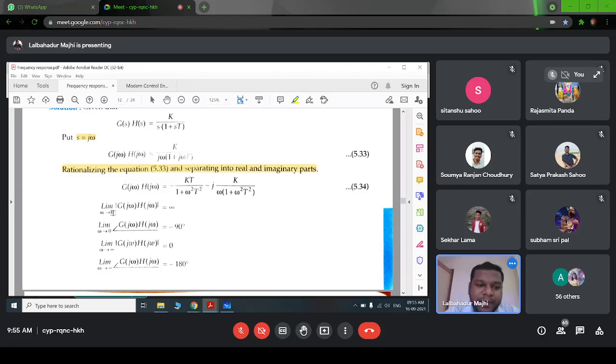When omega equal to 0, the magnitude of our transfer function is infinite, and the phase angle is minus 90 degree. And when limit omega tends to infinite, at that time our magnitude is 0. Similarly, when omega is infinite, the phase angle is minus 180. So we can draw this one.